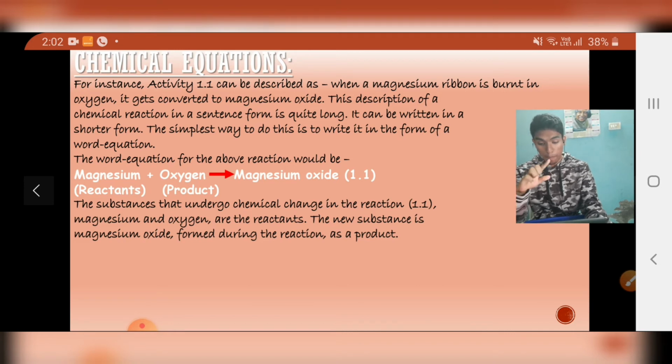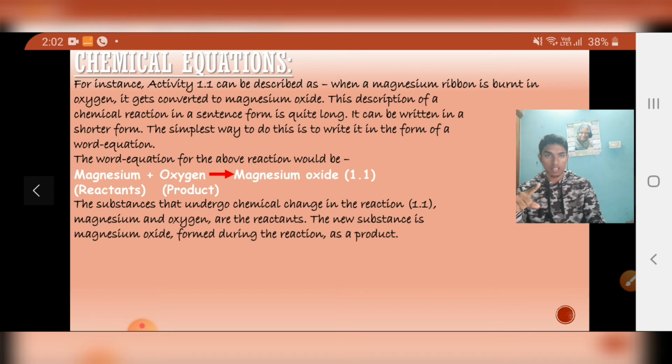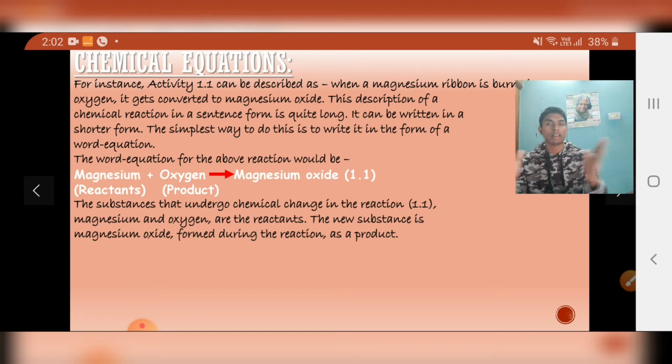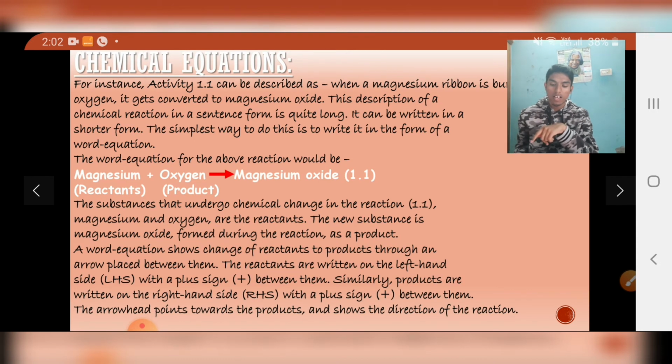And we write a plus between the two reactants. There are situations where there are more than two reactants also. So we write a plus after each reactant, which shows that all these reactants are combining together, and the arrow represents that after the combination of these reactants we are getting the following product, which is magnesium oxide.